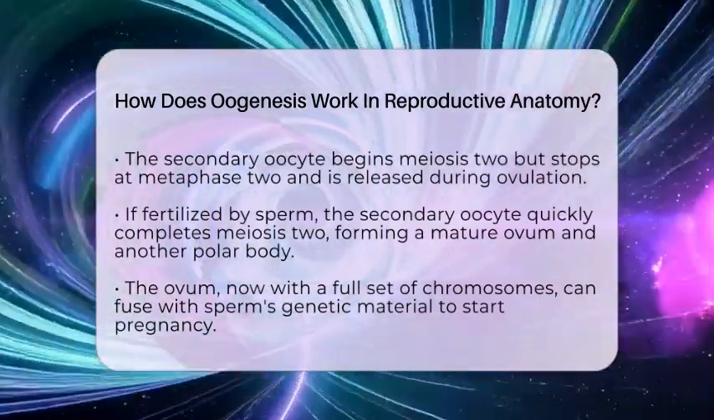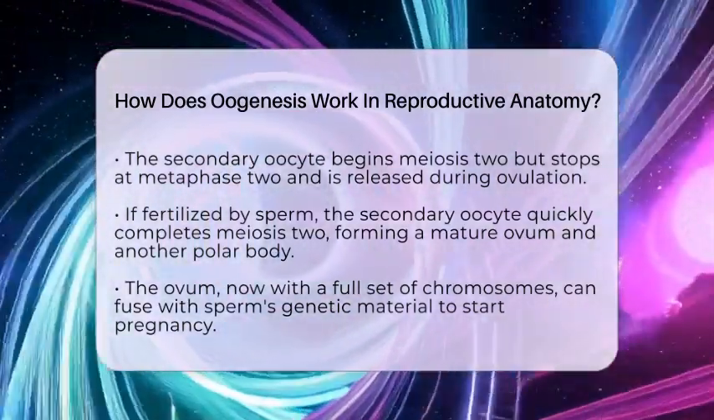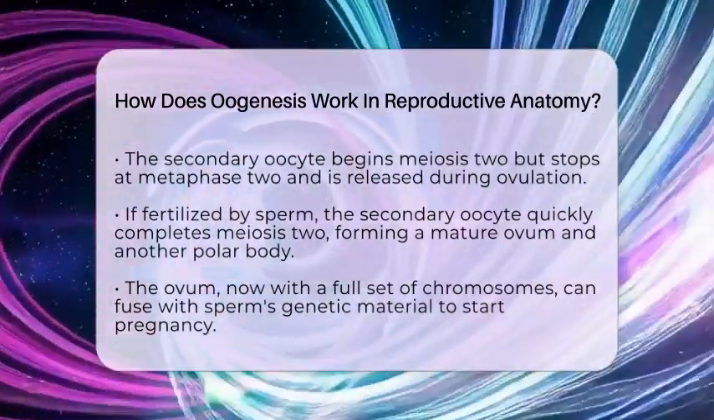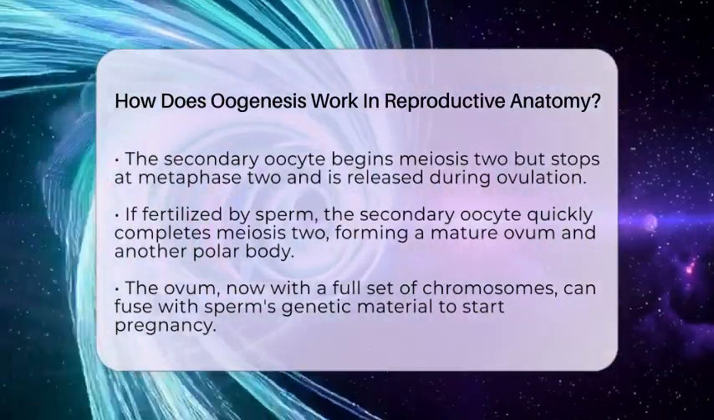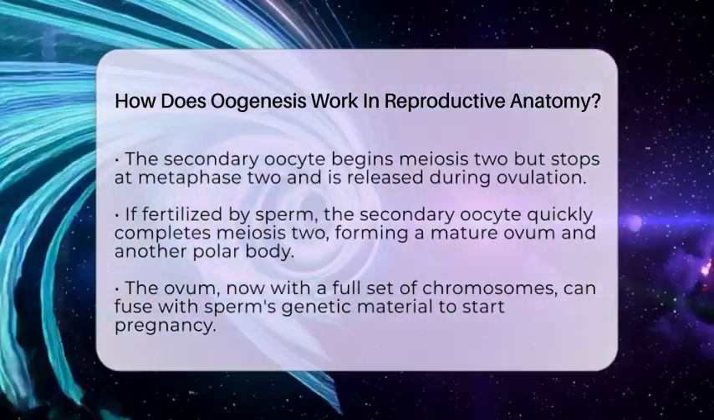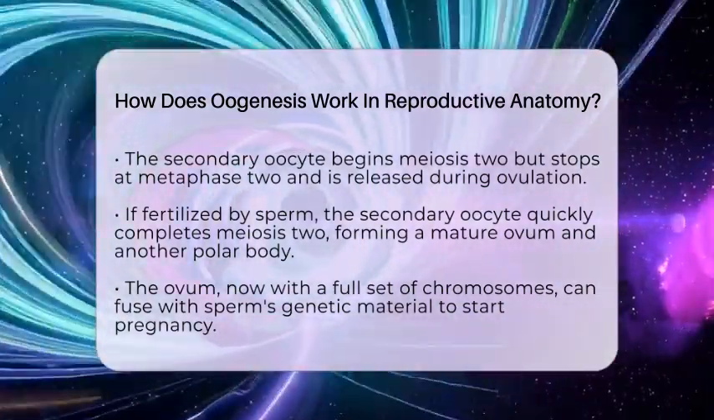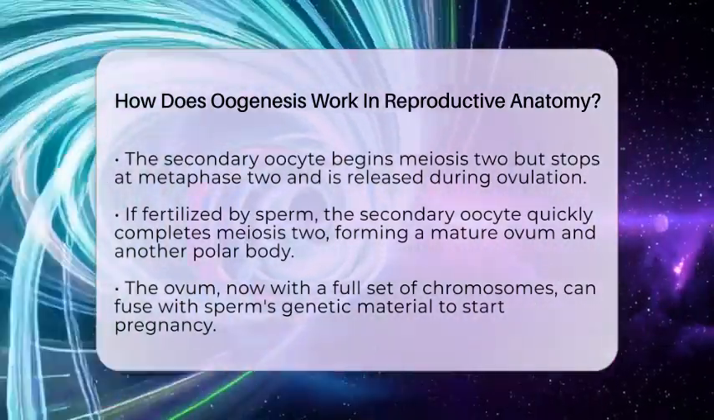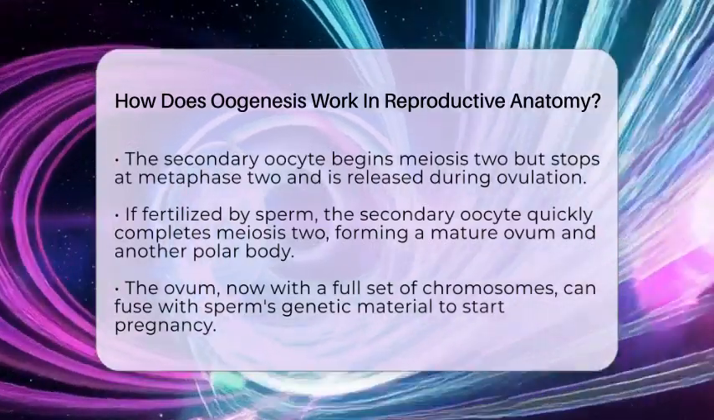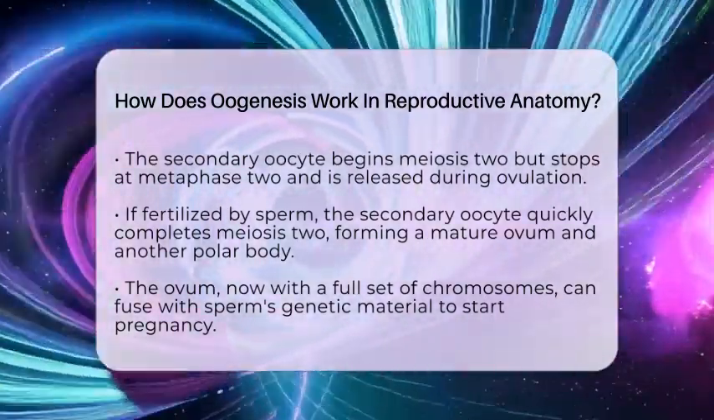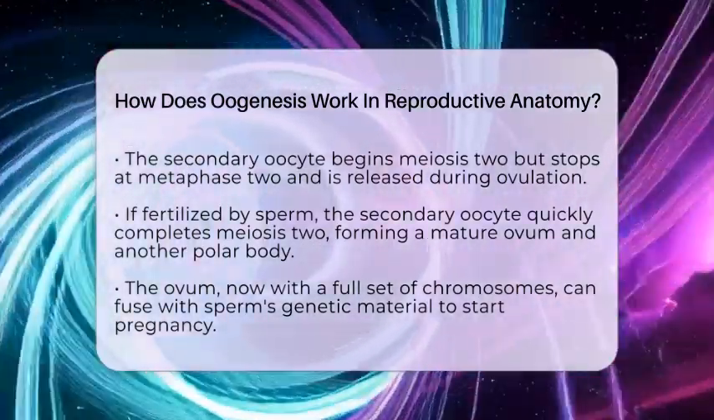usually degenerates. The secondary oocyte then begins meiosis 2 but stops at metaphase 2. It's released from the ovary during ovulation. This secondary oocyte travels through the fallopian tube toward the uterus. If sperm are present and fertilize the oocyte, it quickly completes meiosis 2, forming a mature ovum and another polar body. The ovum now has a full set of chromosomes ready to combine with the sperm's genetic material.